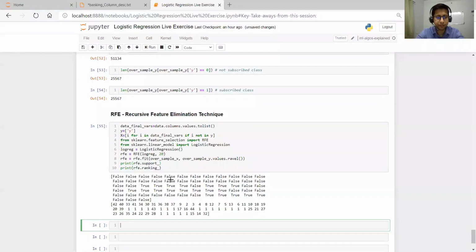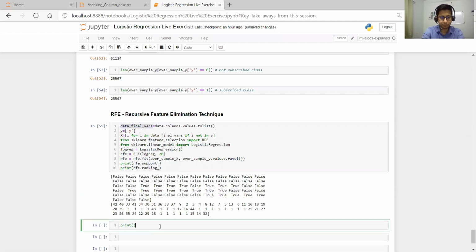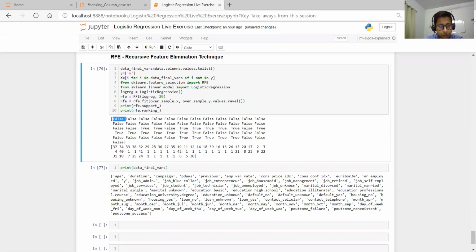Now it has run and it has given us this output. See what false means and what true means. It will go sequentially through data.columns: false means it has excluded that column, and true means it has included that column. So it has run the feature elimination technique, and this is the output.